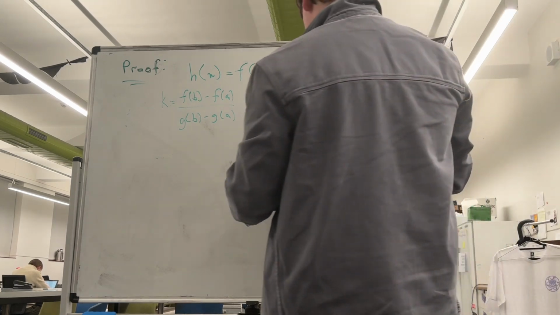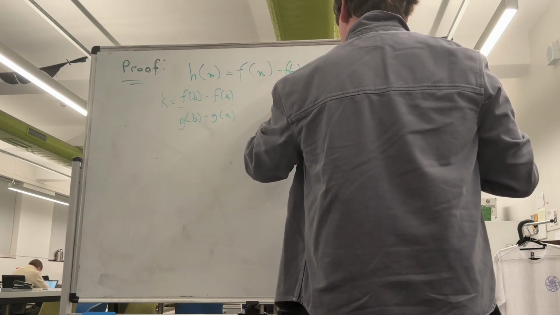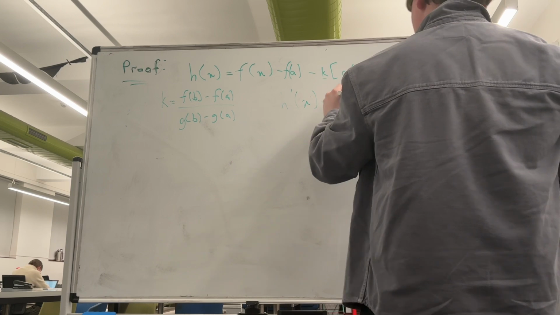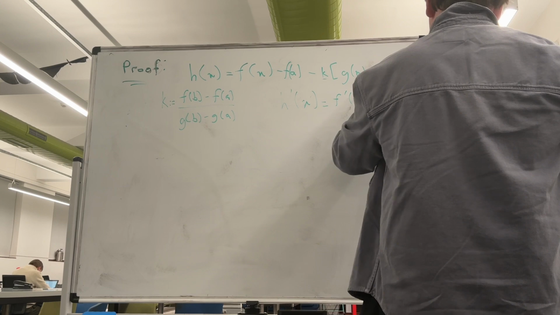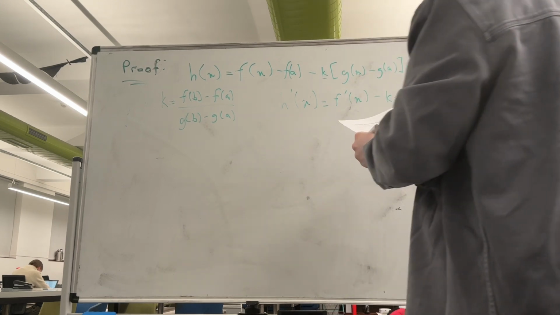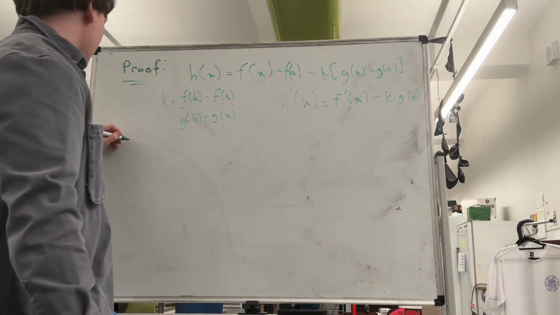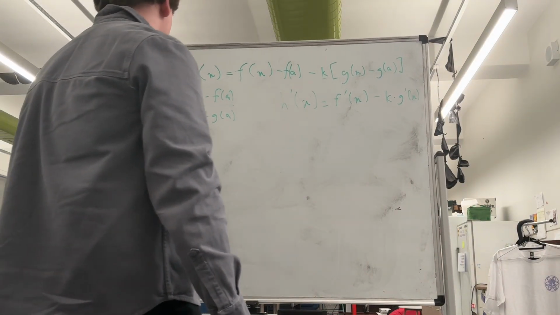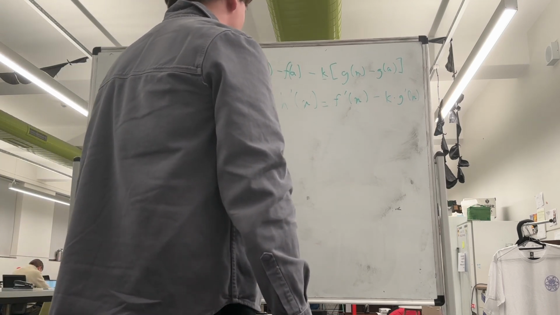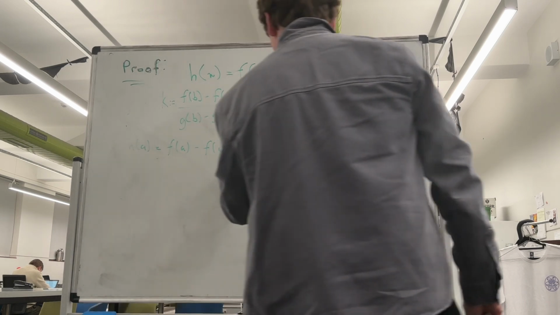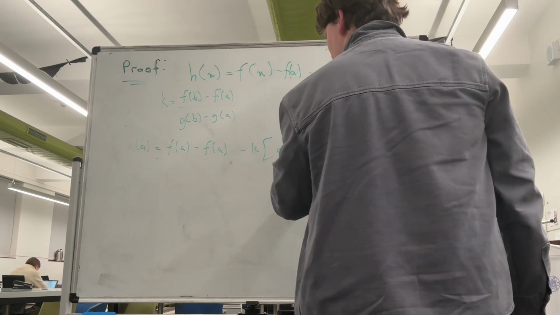And so applying Rolle's theorem, differentiating h, we get h prime of x is equal to f prime of x take k times g prime of x. And what we notice is that h of a is going to equal f of a take f of a take k times (g of a take g of a). This is equal to 0,